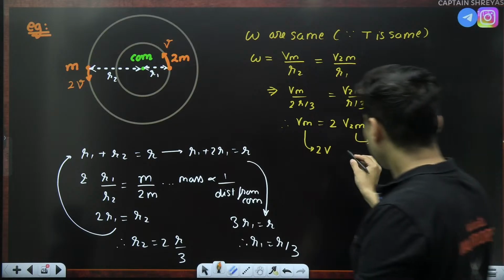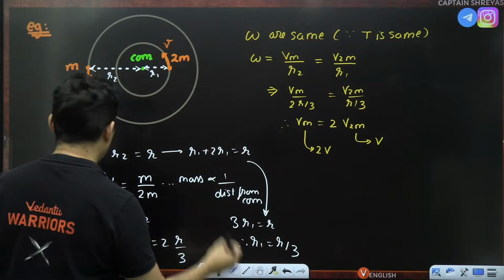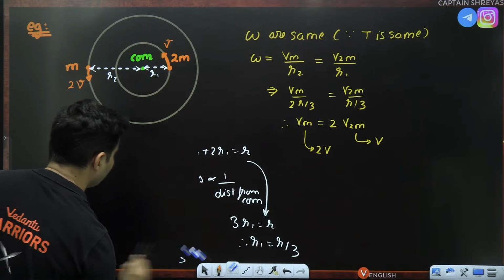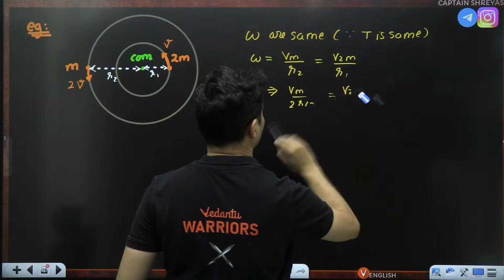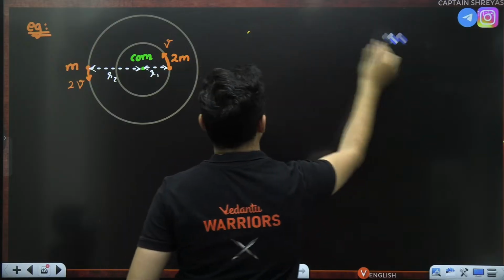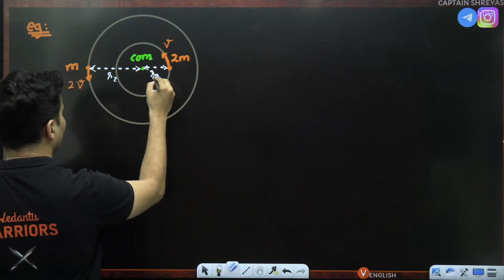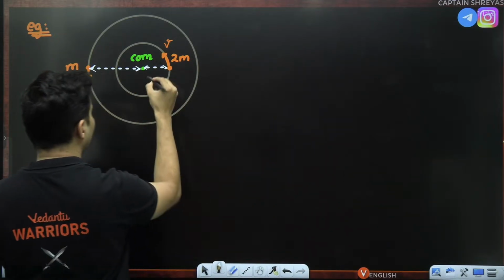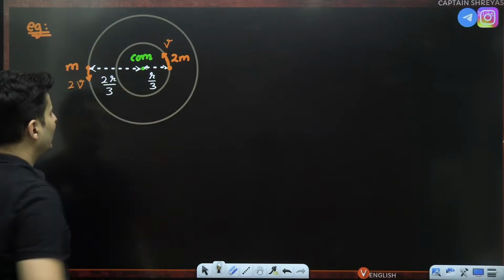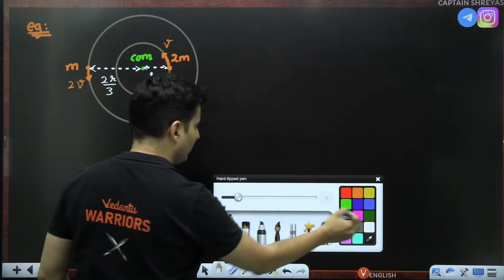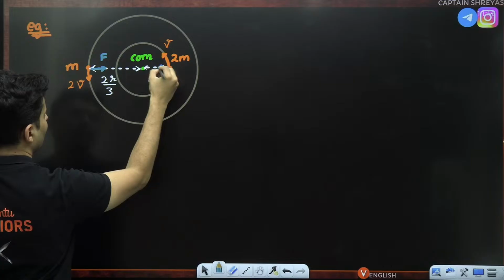Okay. If this much is understood, let's go and solve the problem now. With practice, you will start writing it directly. You will write it as r by 3 and this will be 2r by 3. Okay. So these are the distances. The force was the only part which was remaining now. Force like this. Force like this.